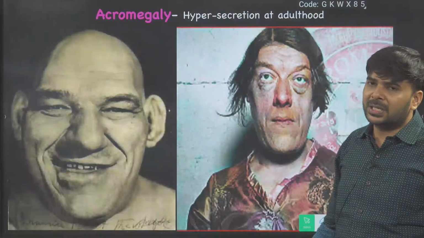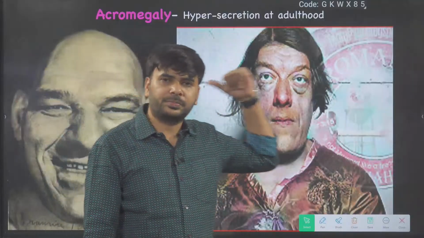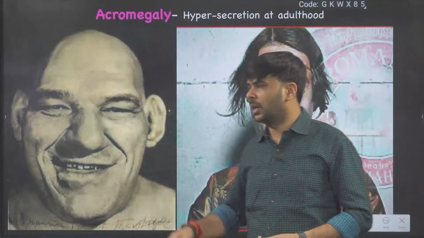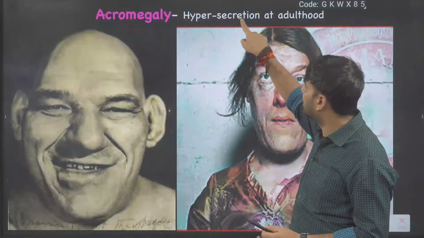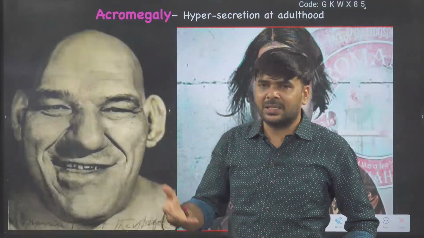Then hypersecretion of growth hormone, another disease: hypersecretion of growth hormone during adulthood, suppose after 12, after 16. If growth hormone is in high secretion now, it leads to acromegaly. Hypersecretion at adulthood, remember. What problem will the patient face?